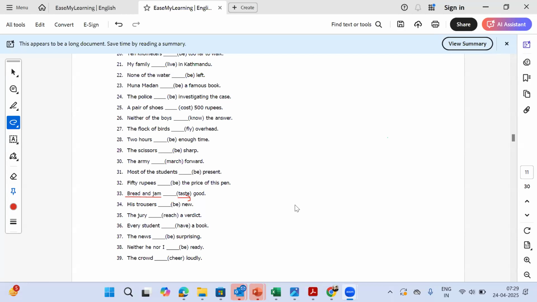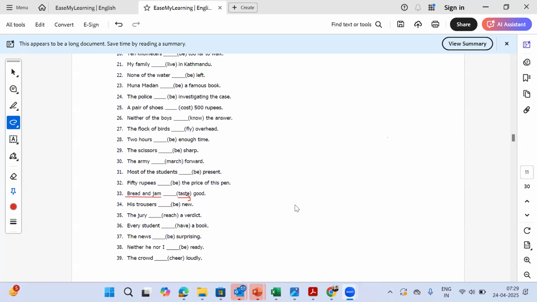So the correct answer is tastes. So who has given the first tastes answer? So Asta had given, I guess, the correct answer. So bread and jam tastes, right?